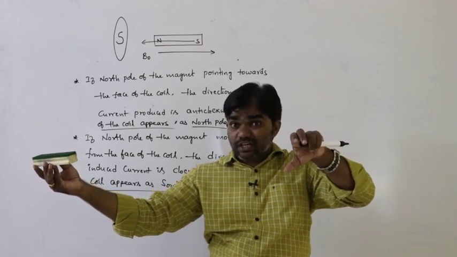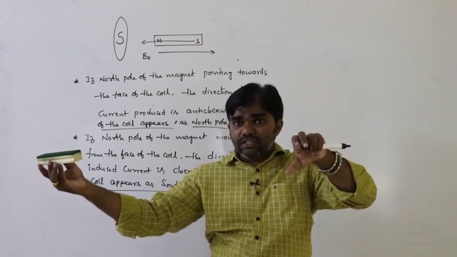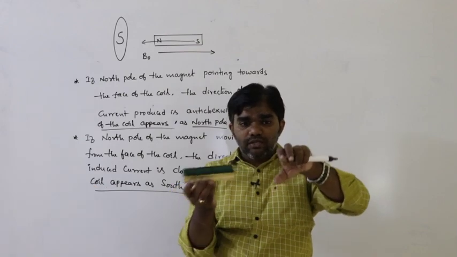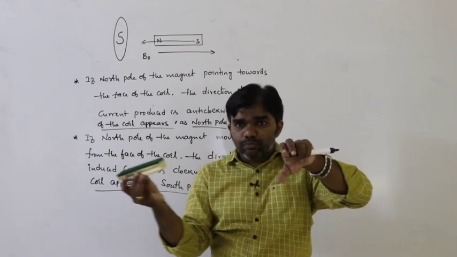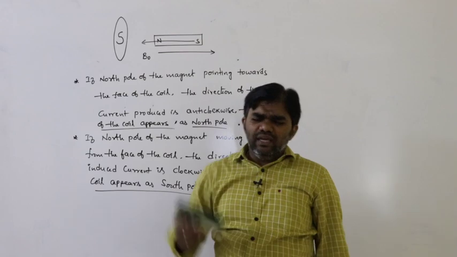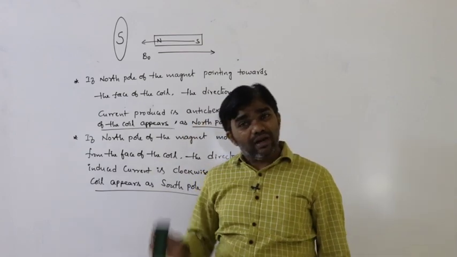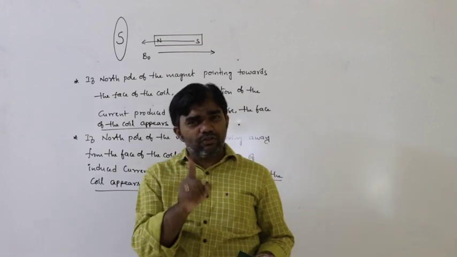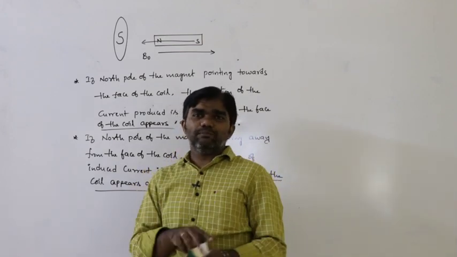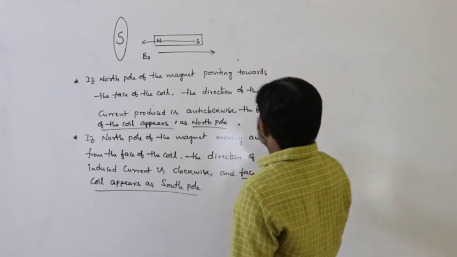That means the flux is decreasing. To avoid the decrease in the flux, there must be opposition. That's why the face of the coil appears as south pole, and there is attraction. In any situation, there must be opposition. That is important.